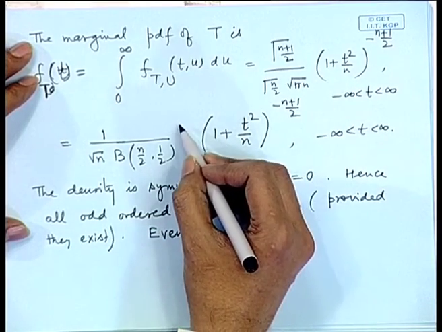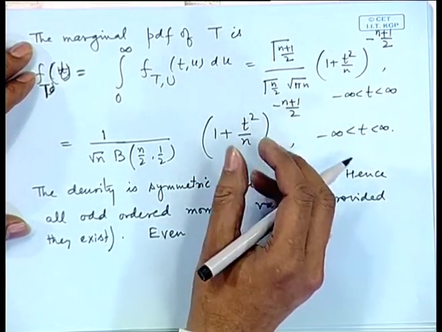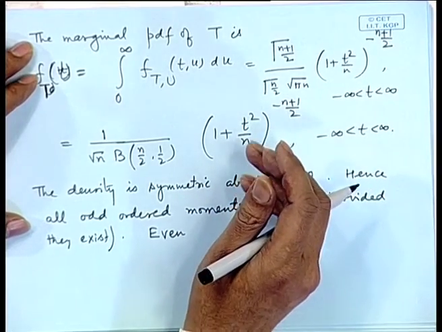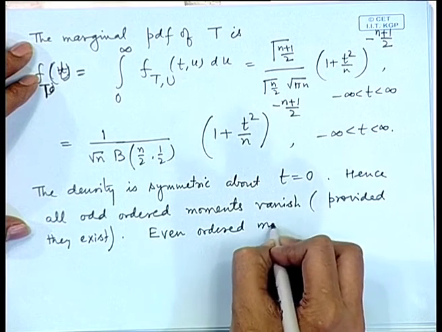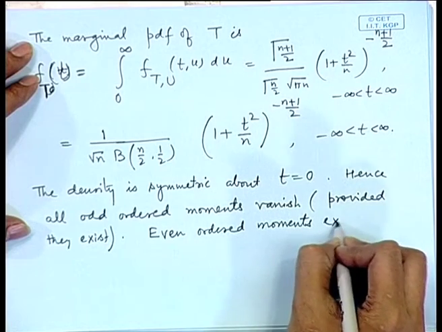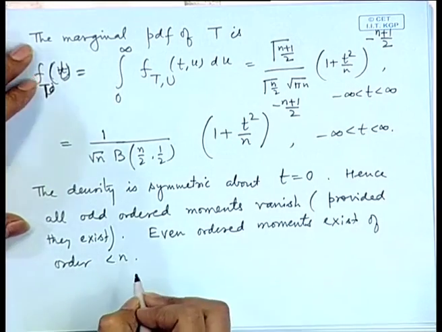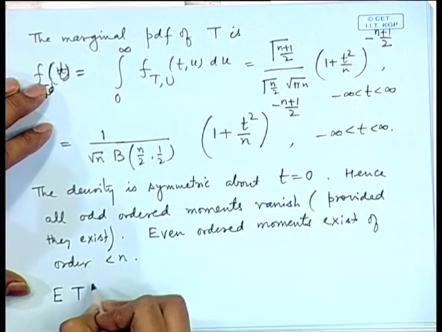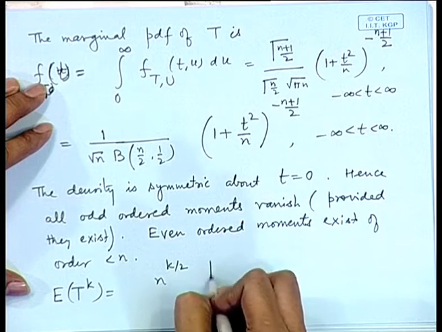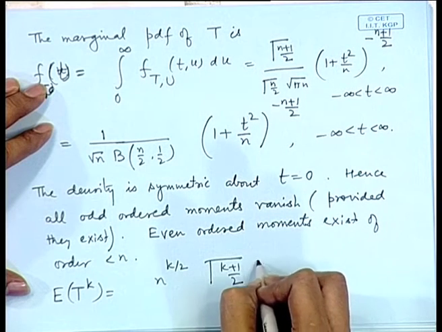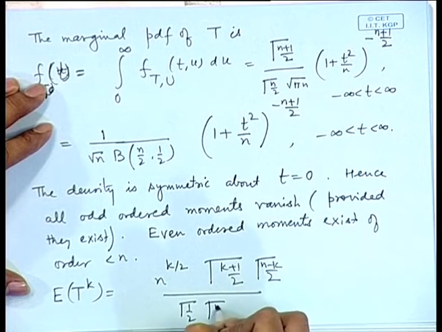Now, if you evaluate the integral of t to the power 2 k times this term, then you can reduce it to a gamma function and do the calculation. So, the even ordered moments exist of order less than n. So, we have expectation of t to the power k for the even ordered moment as n to the power k by 2 gamma (k plus 1 by 2) gamma (n minus k by 2) divided by gamma half gamma n by 2.